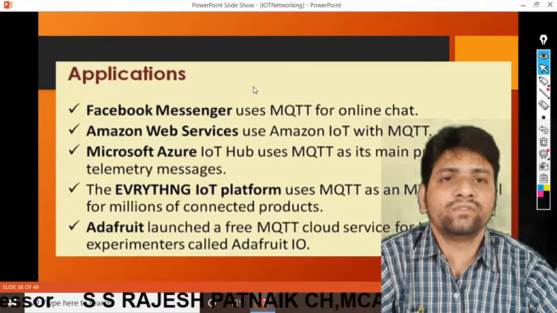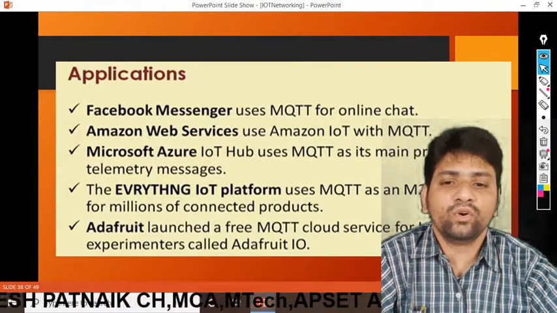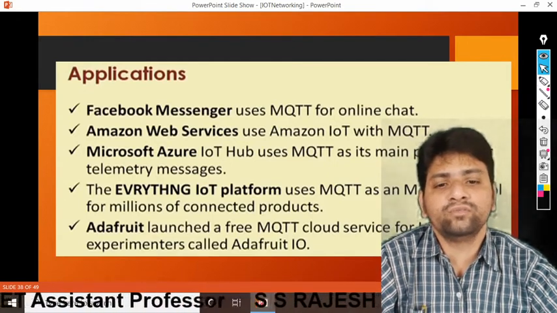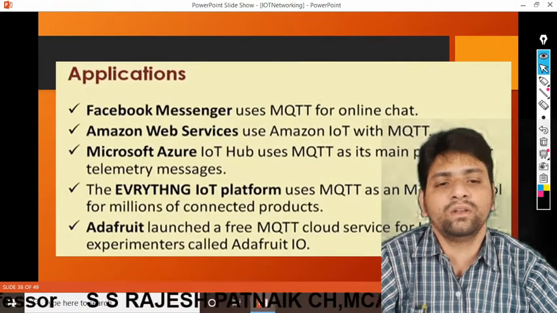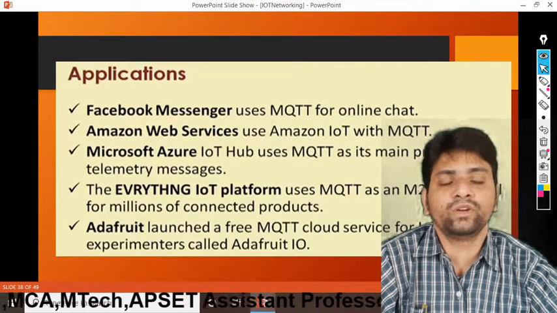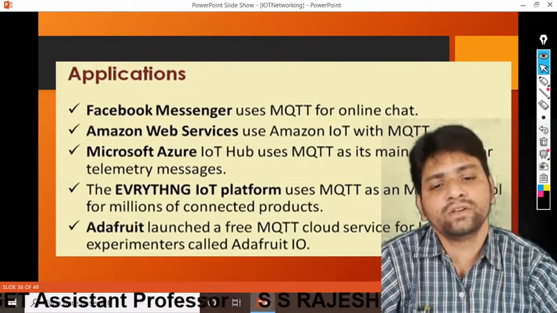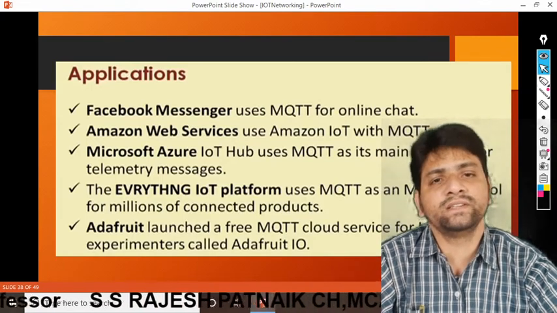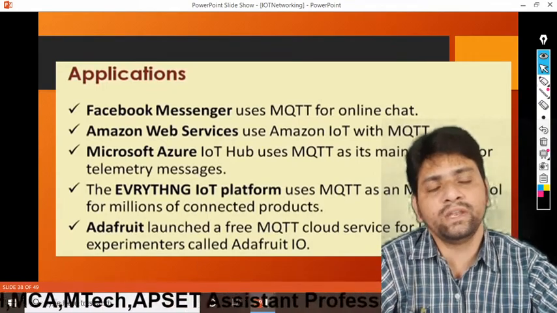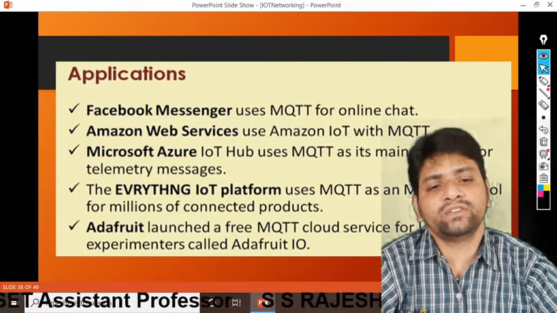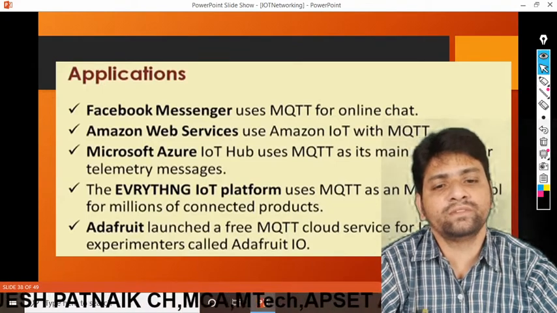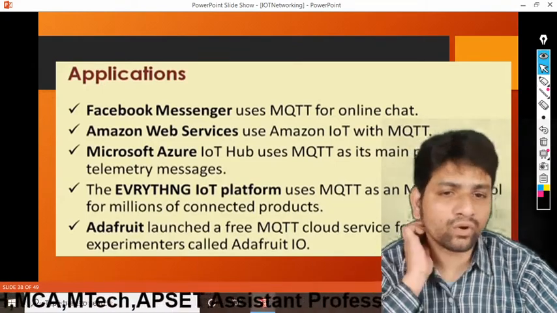What are the applications of MQTT? If you go for applications of MQTT, in online chat of Facebook Messenger we use the MQTT protocol, and in Amazon Web Services we use MQTT with Amazon IoT for tracking product information. Through the MQTT protocol only we are getting the exact data. In Facebook Messenger there is many-to-many chat, we can chat with many people, so the chat box acts as Facebook Messenger, and in that we are using the MQTT protocol.